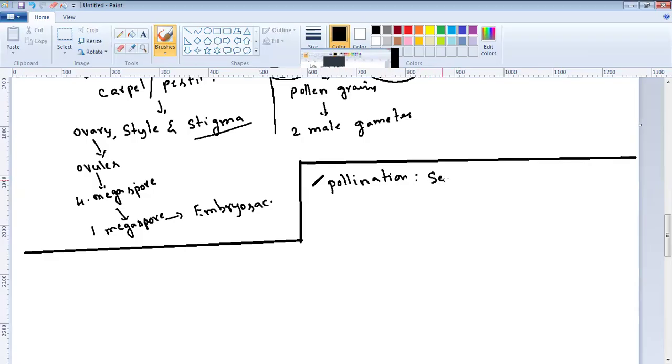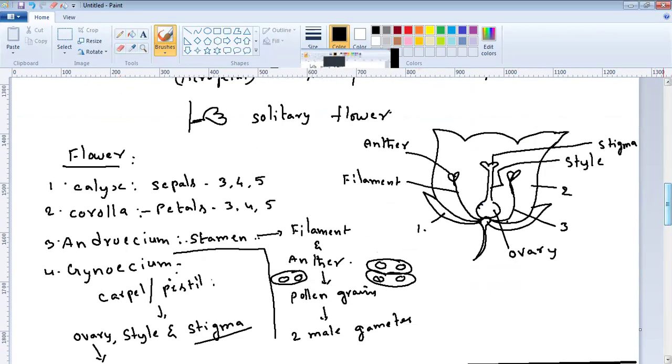There are two types of pollination, self-pollination and cross-pollination. Transfer of pollen grains from the anther of a flower to the stigma of the same flower is called self-pollination. If it is transferred to a flower of another plant, that is called cross-pollination.